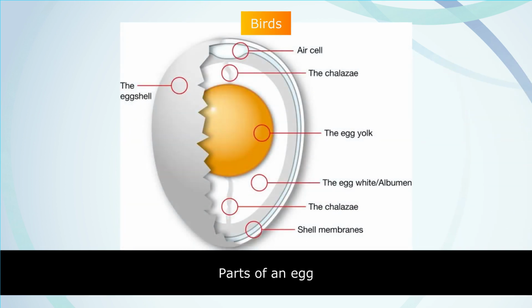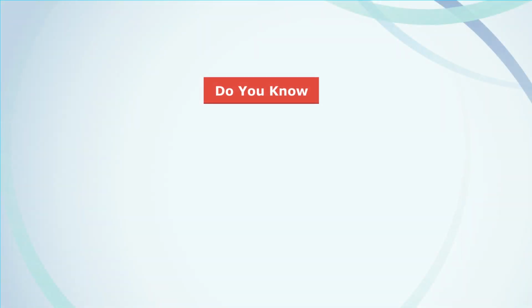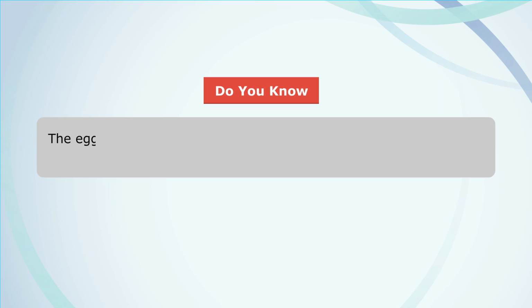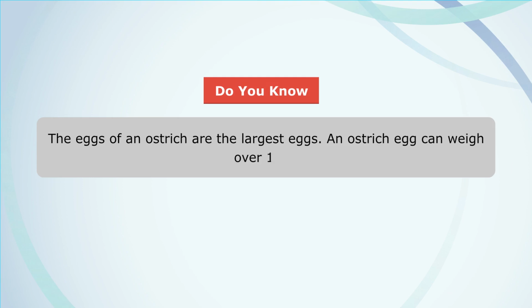Parts of an egg. Do you know? The eggs of an ostrich are the largest eggs. An ostrich egg can weigh over 1 kilogram.